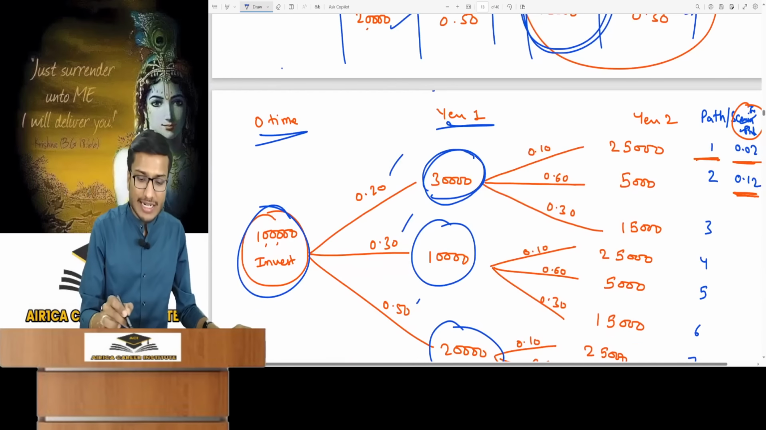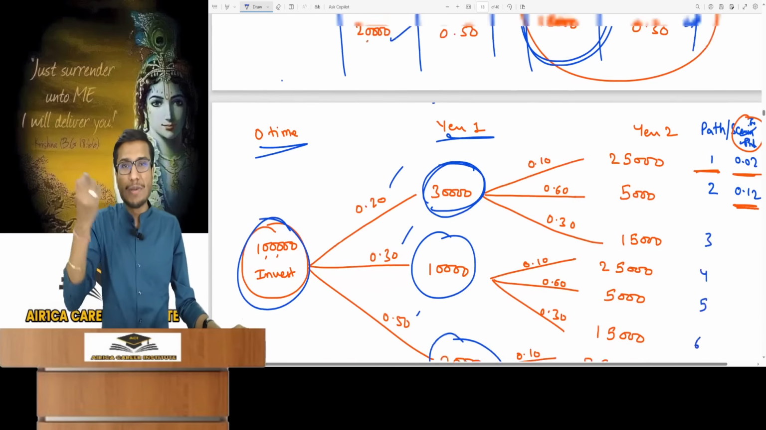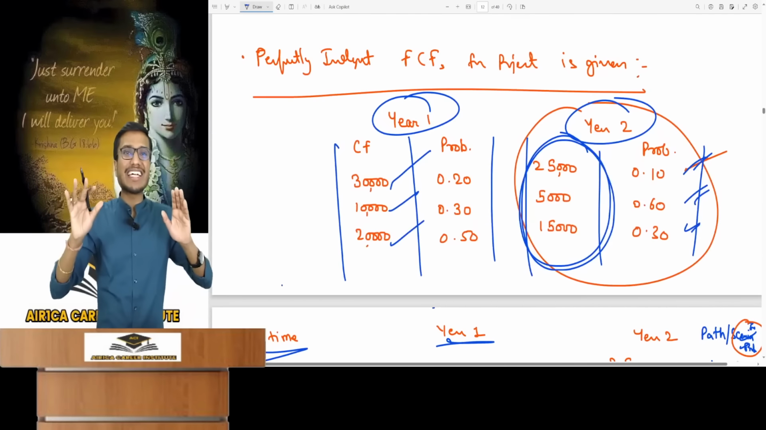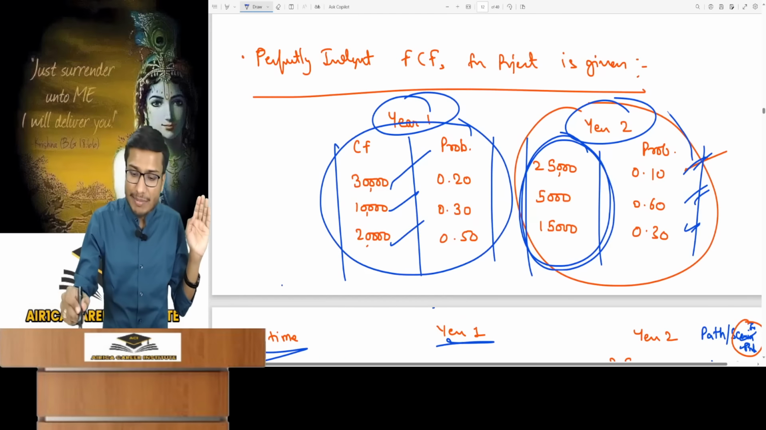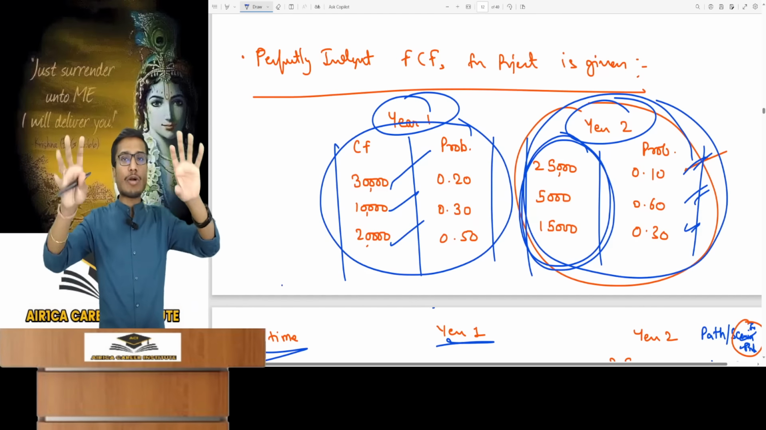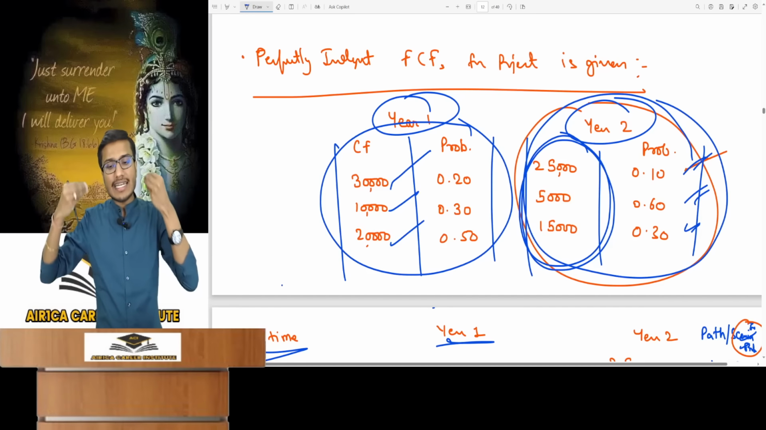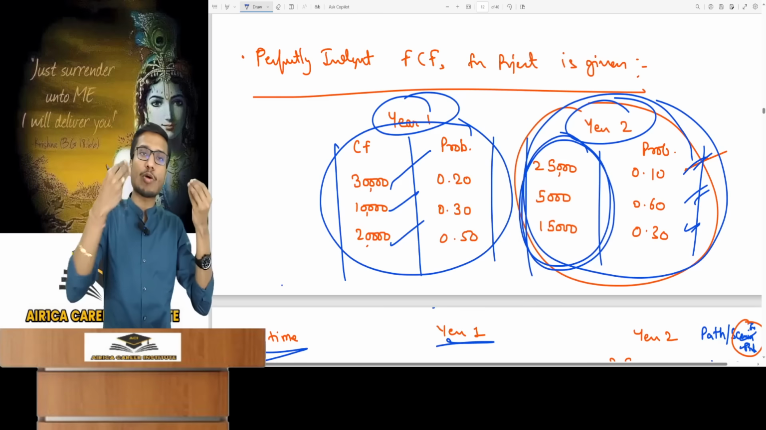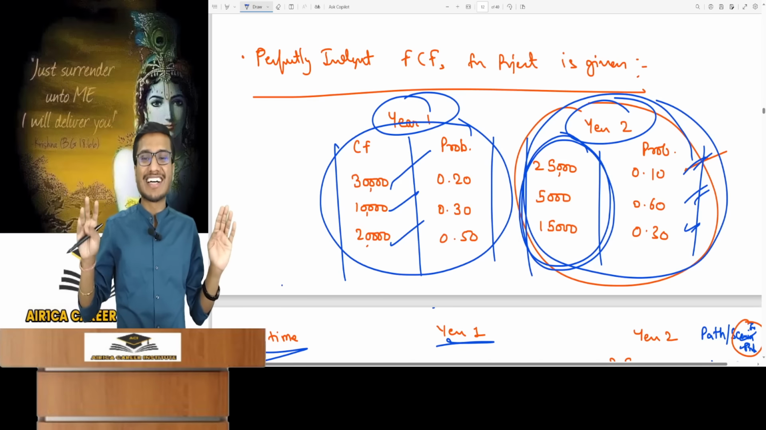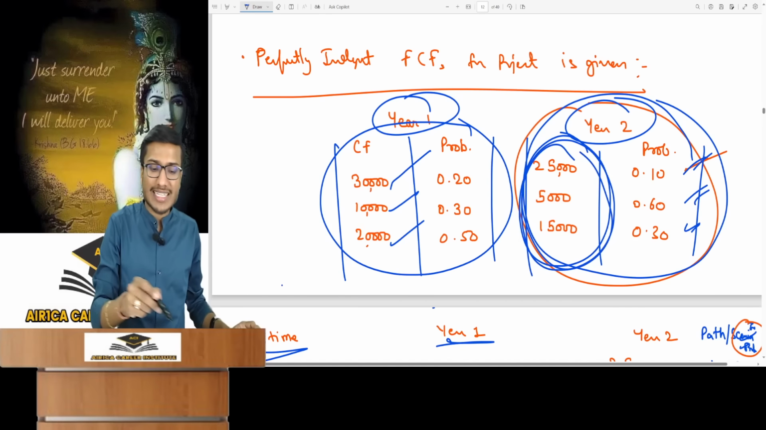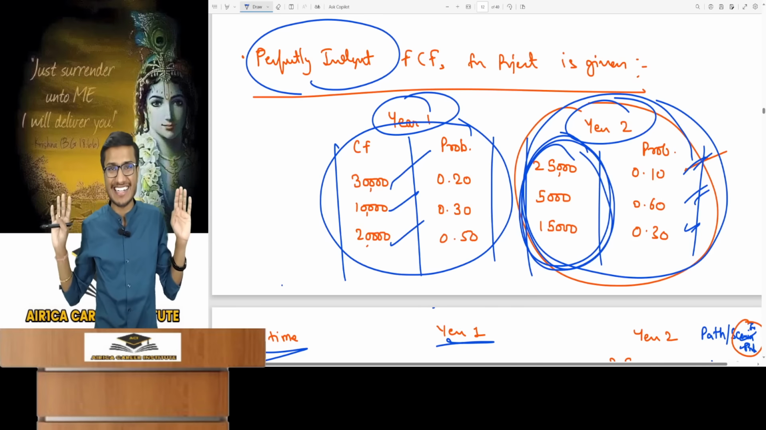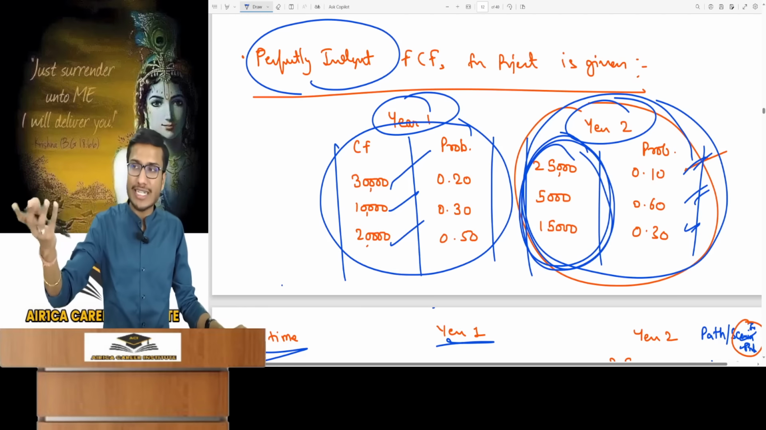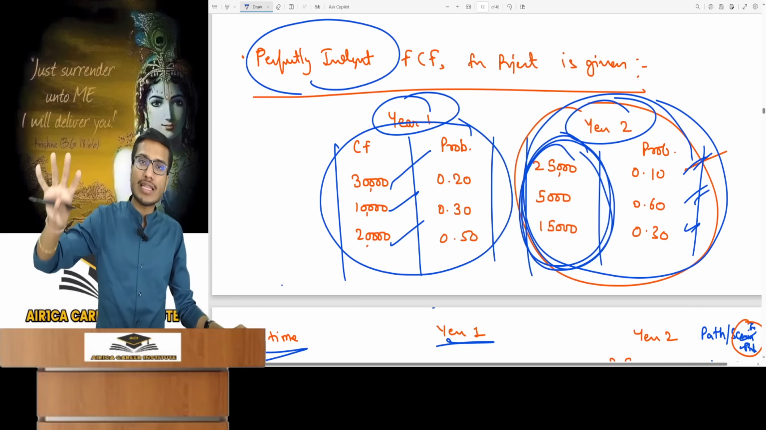If 30,000 was received in year 1, then anything can be received in second year. That's why it's perfectly independent. Means in first year, any of these 3 cash flows can occur, and in second year, any of these 3 can occur. There is no dependency here. In the second year, any of these 3 can occur independent of the first year's cash flow. It's perfectly independent. The cash flows of both years are independent. Did you understand? Meaning the future cash flows of the project are not dependent on any year.